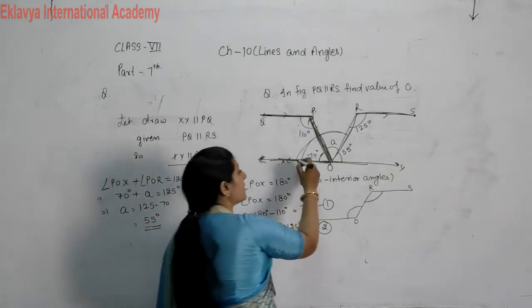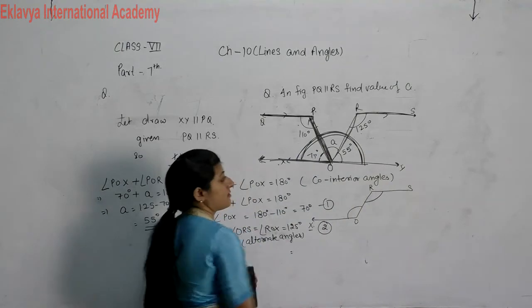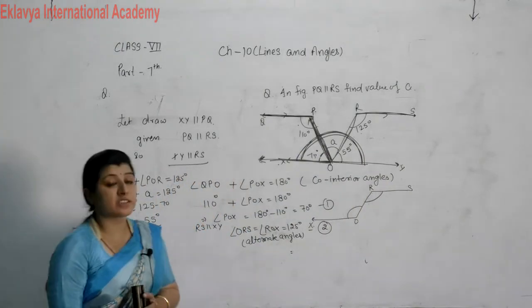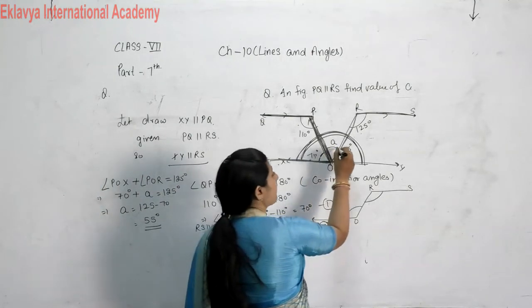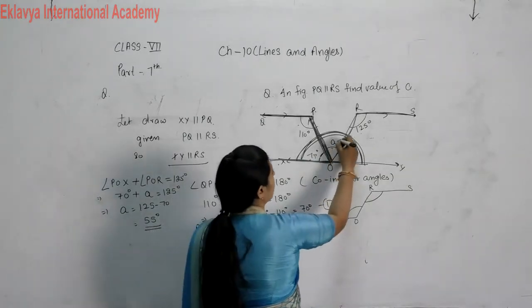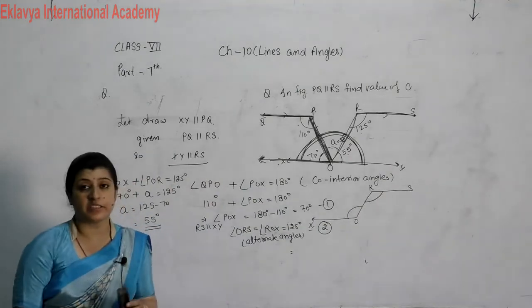Then we know that rays standing on a line make a sum of angles equal to 180 degrees. So 70 plus A plus 55 equals 180. When you solve it, A is equal to 55 degrees.